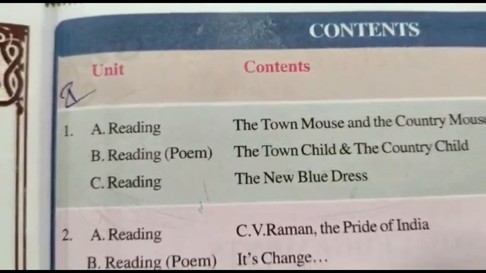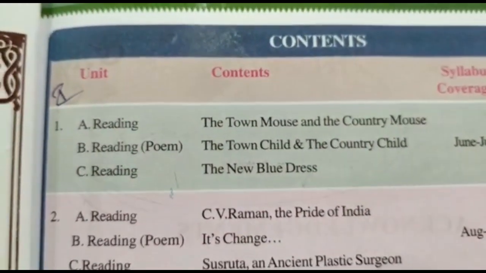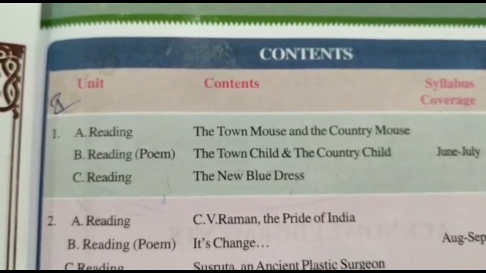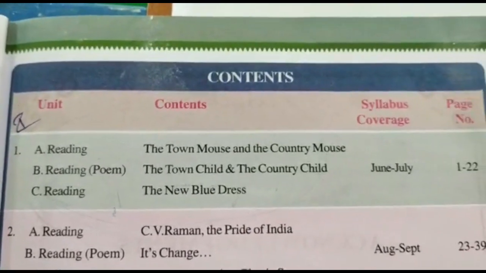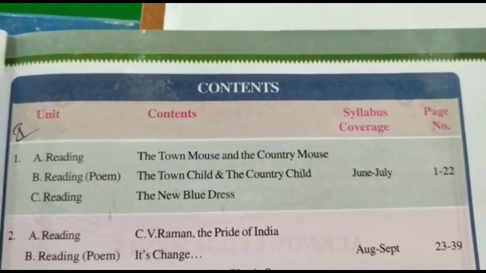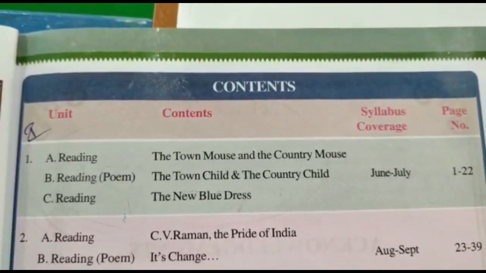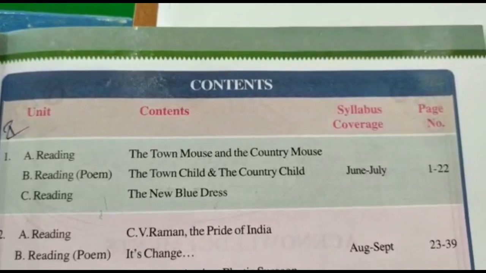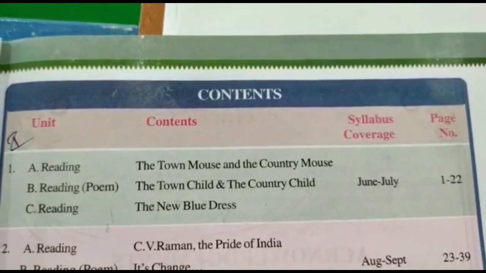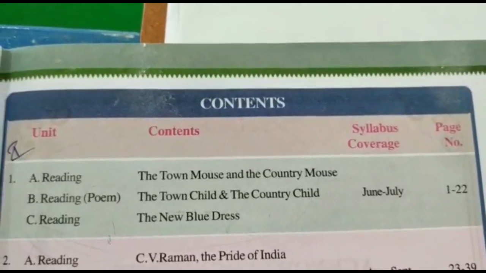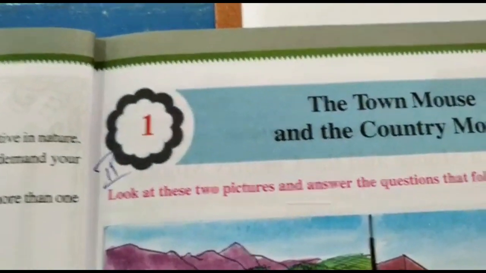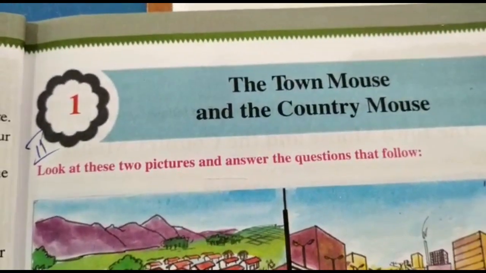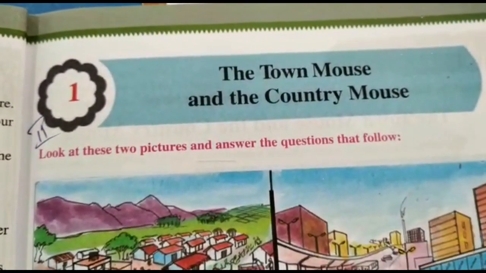In this unit we learn the experience of village and the town. Most of the time town people want to spend their holidays in village sites, and in the same way village people desire to go to town. And also here we learn to keep our surroundings clean and healthy. Now let us see the first lesson of the first unit, the town mouse and the country mouse.